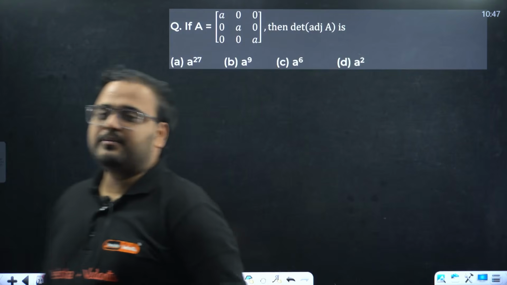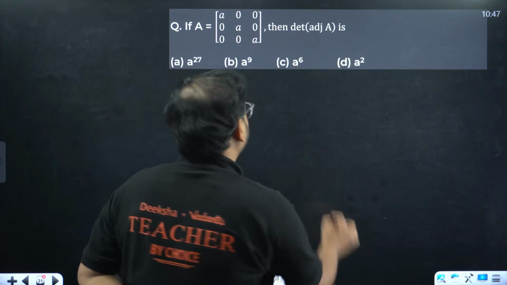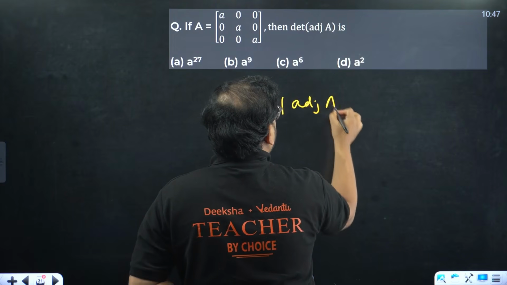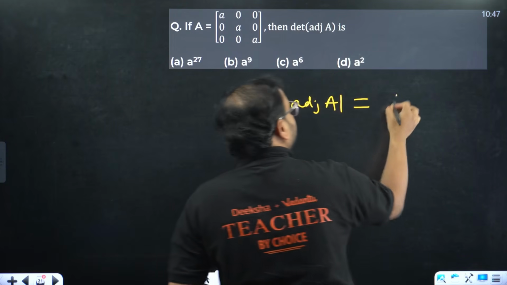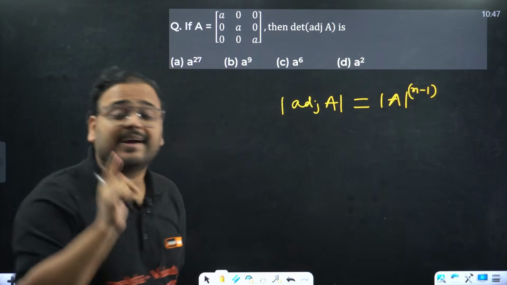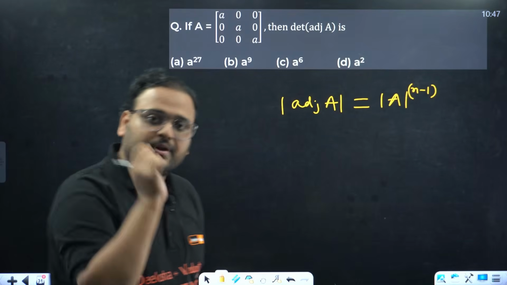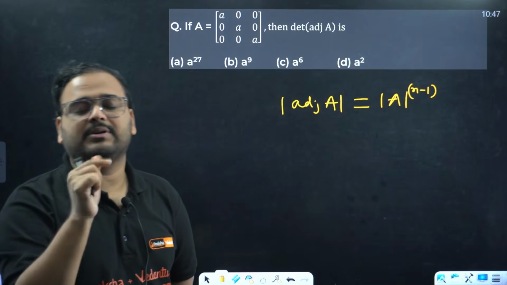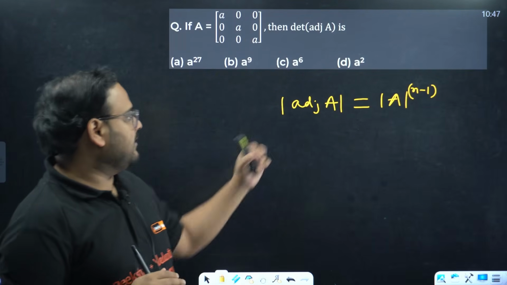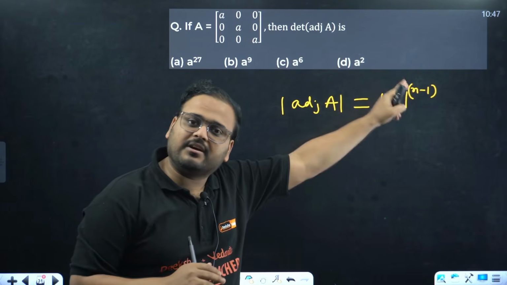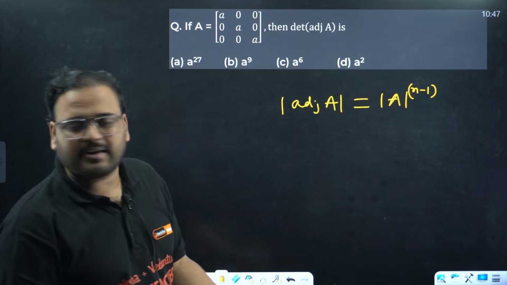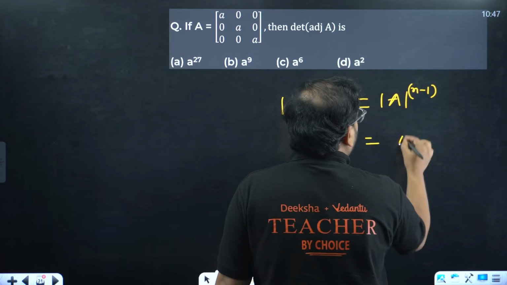Next is what? Determinant of adjoint of A. They are asking us determinant of adjoint of A. Yes, you are recalling the right property. Determinant of A power n minus 1, to the power of the number of times adjoint is coming. Here n is the order given of the square matrix, which is of course over here 3. And the number of adjoints that we have, same power will come on n minus 1. In this case it is 1. So we don't have to write any power because power 1 is the same. So we write this as determinant of A.